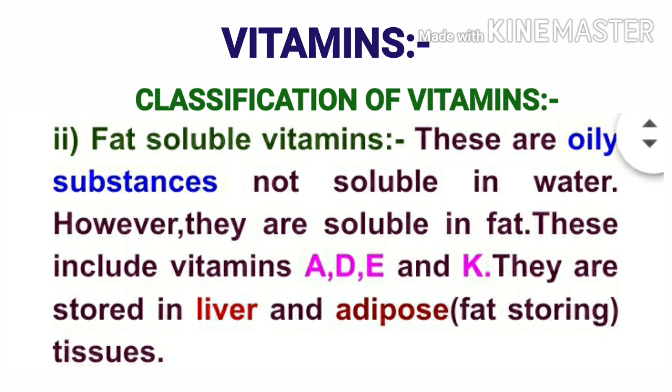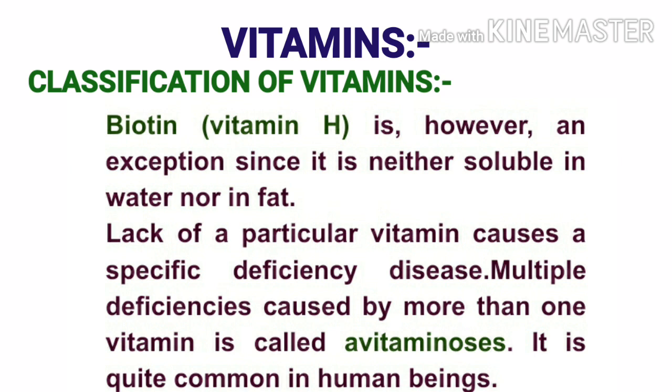The second class of vitamins is fat soluble vitamins. These are oily substances not soluble in water. However, they are soluble in fat. These include vitamins A, D, E, and K. They are stored in liver and adipose tissues. Biotin, which is also called vitamin H, is however an exception since it is neither soluble in water nor in fat.